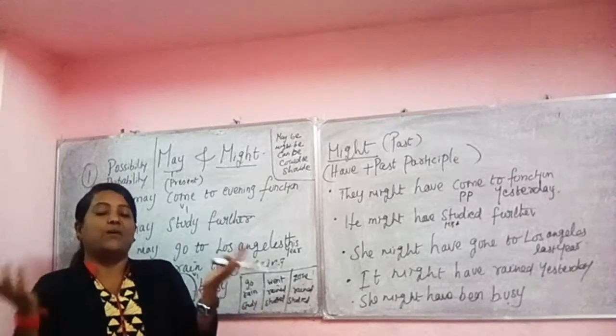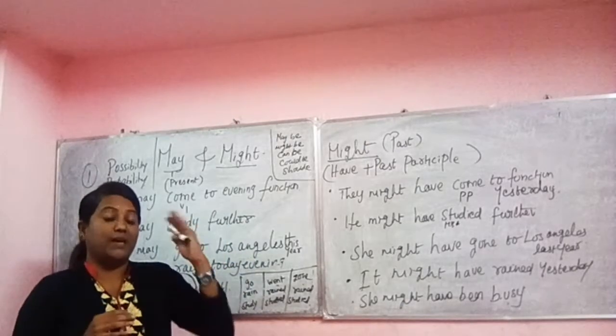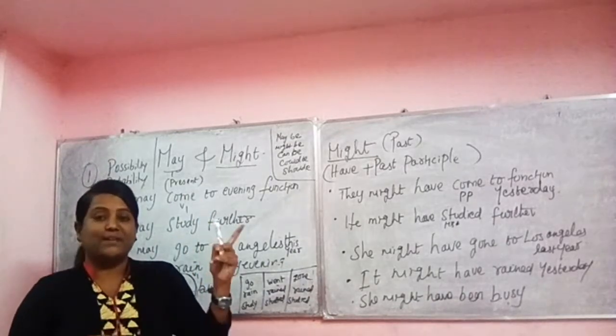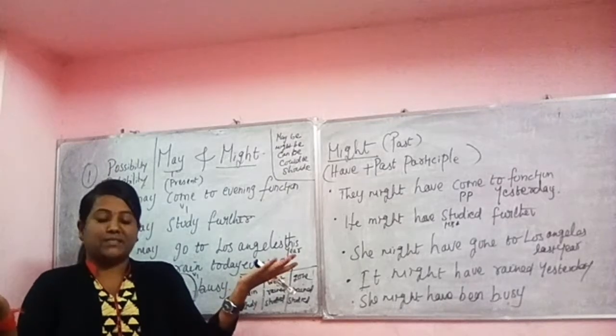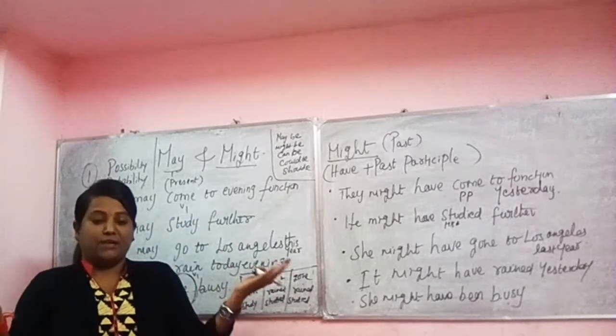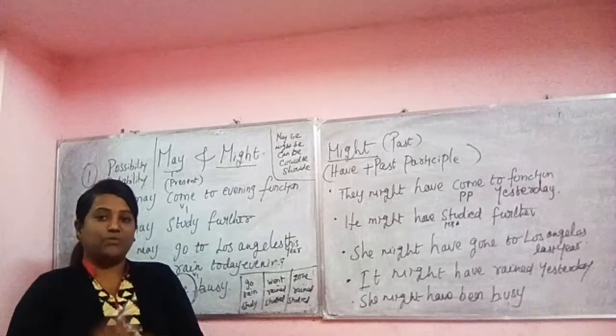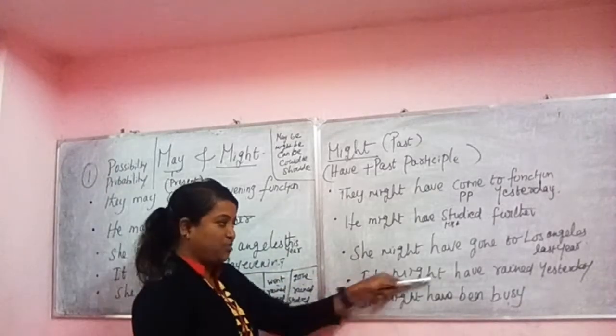The possibility is there, in the past tense. I'm talking about yesterday. It might have rained, but chances are there. But it is not confirmed. There is no guarantee. It has a doubt. So for that we use this formation.